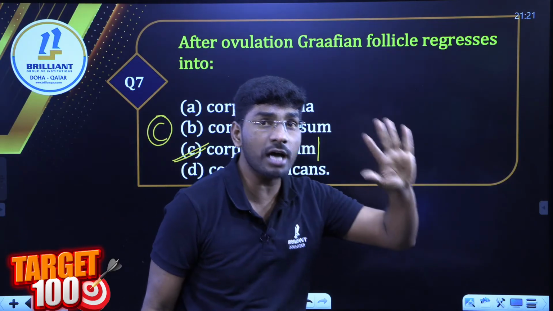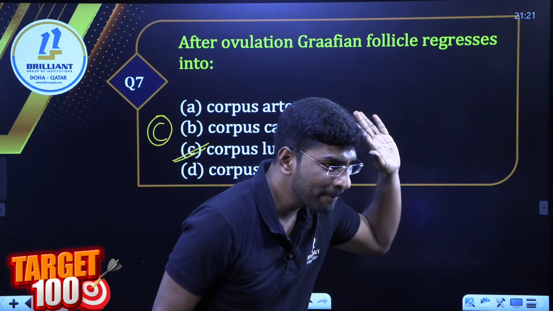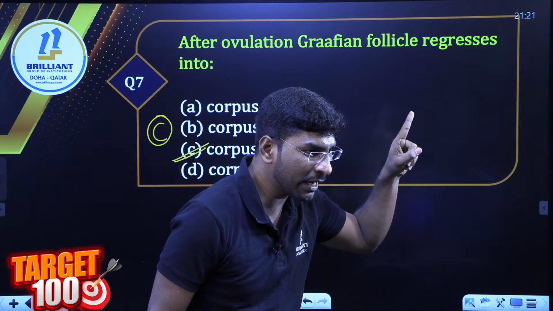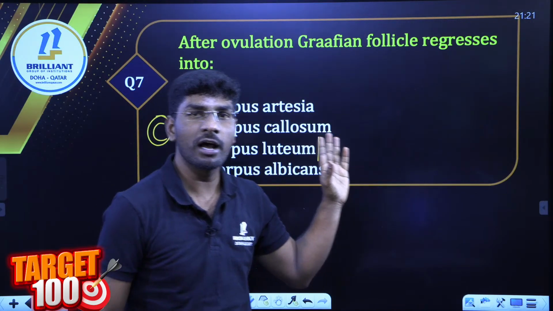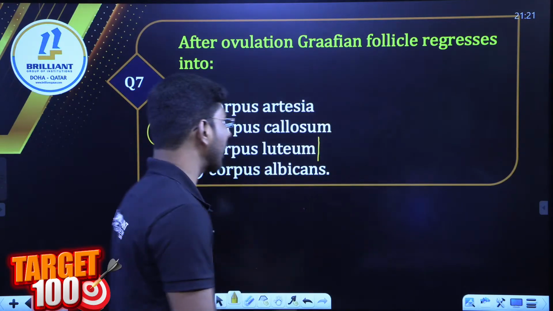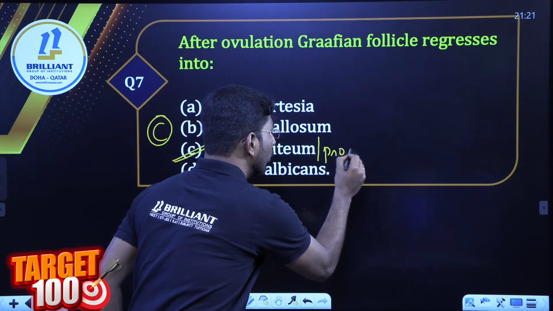You have to tell me which hormone is going to be secreted. Which hormone? Dharani, Hiba, there is one particular hormone secreted by this corpus luteum. What is that? Progesterone, absolutely. What is this called? Tell me.